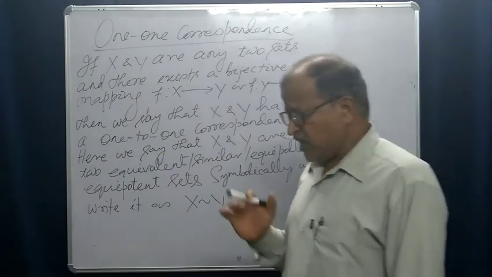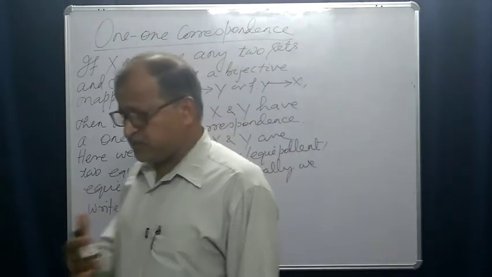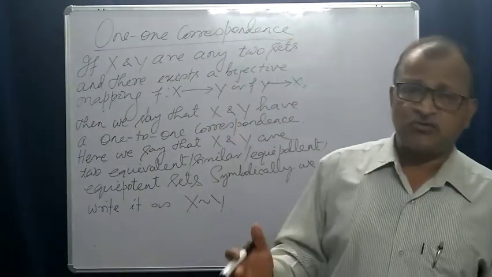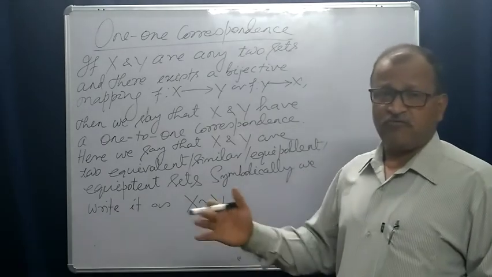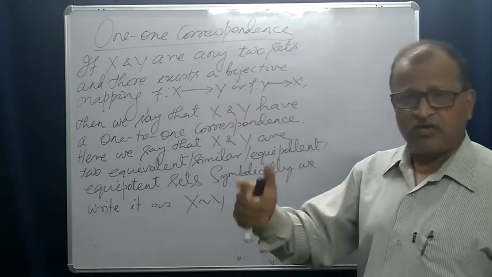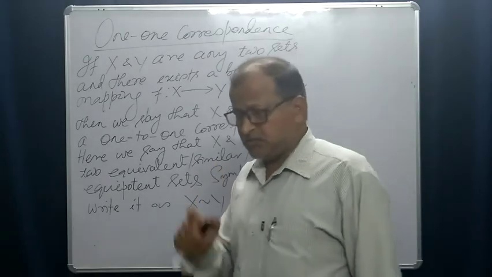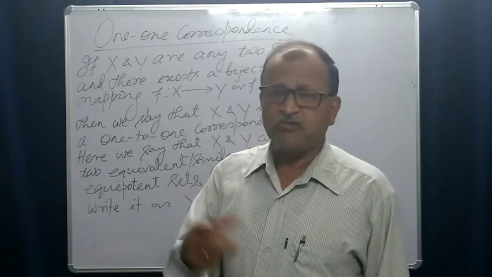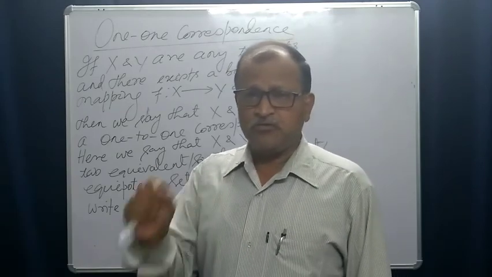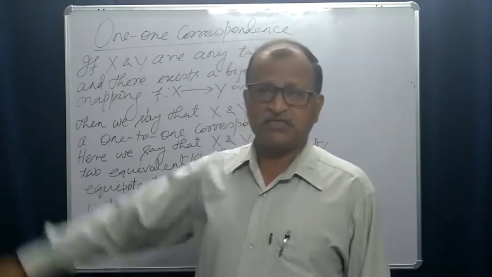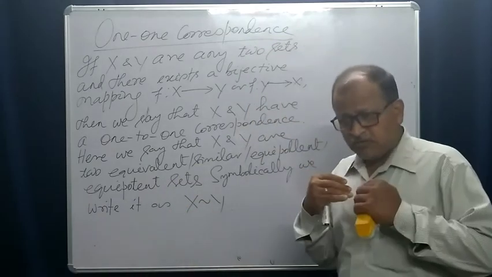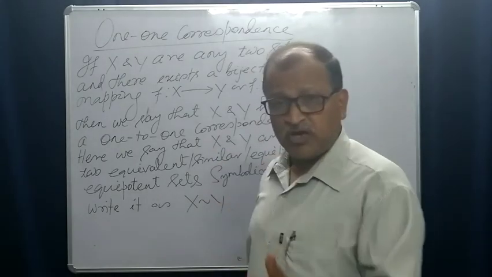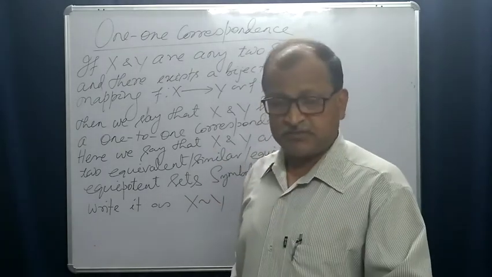That means we are making a one-to-one correspondence with the set of natural numbers. 1, 2, 3, 4, 5, 6. Like this we are counting. Suppose x1, x2, x3, whatever, you are counting the pens. Pen 1, 2, 3, 4, 5, 6, like this. You are counting. That means you are making a one-to-one correspondence with the set of natural numbers or its subsets.